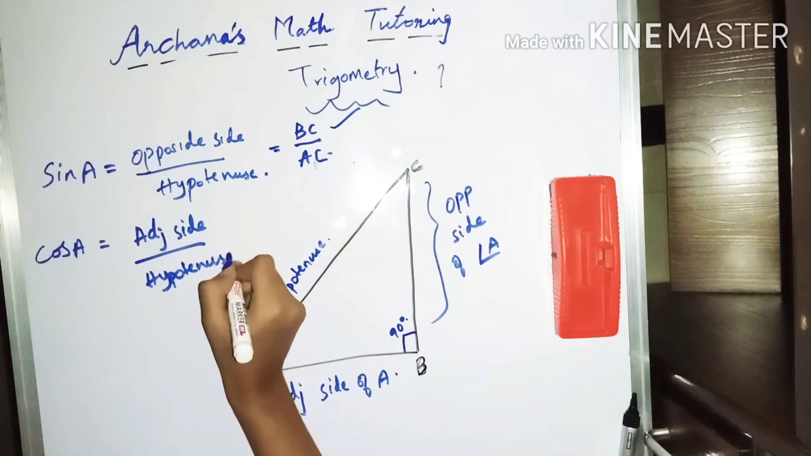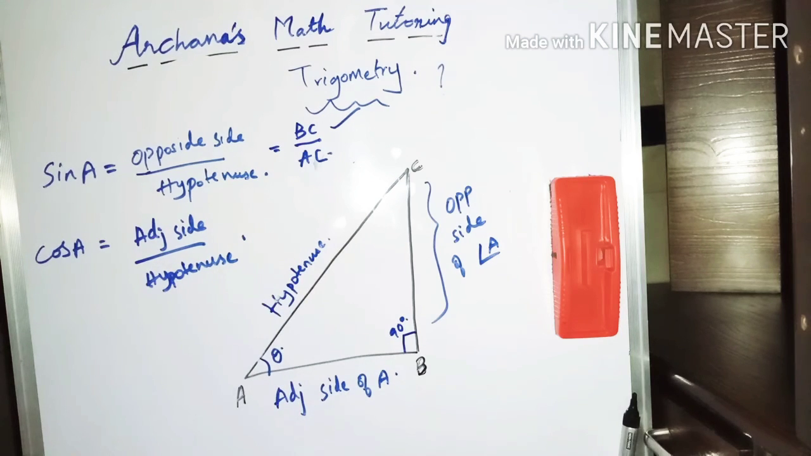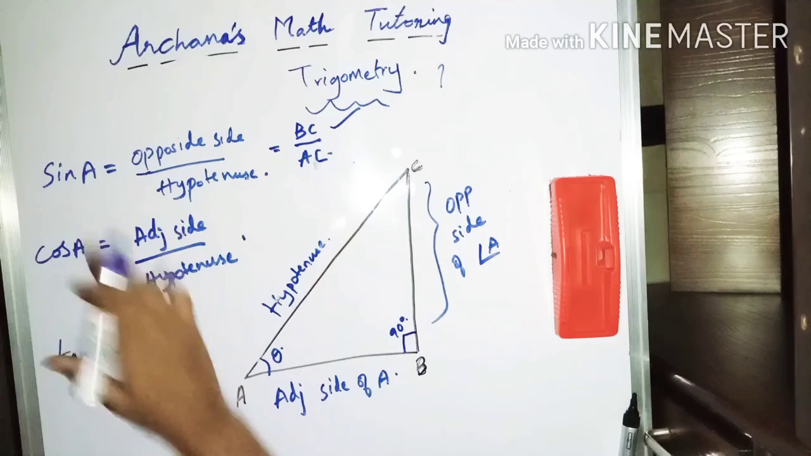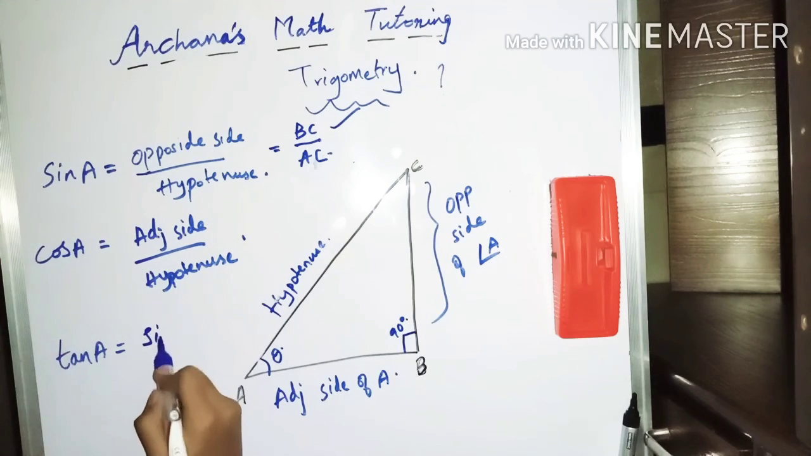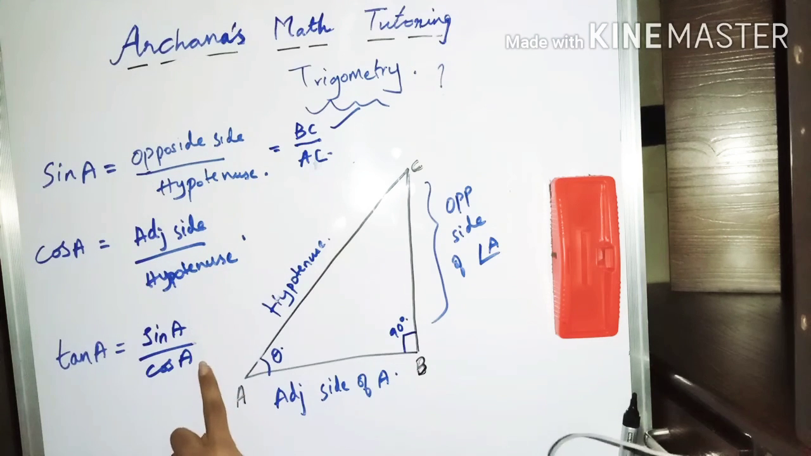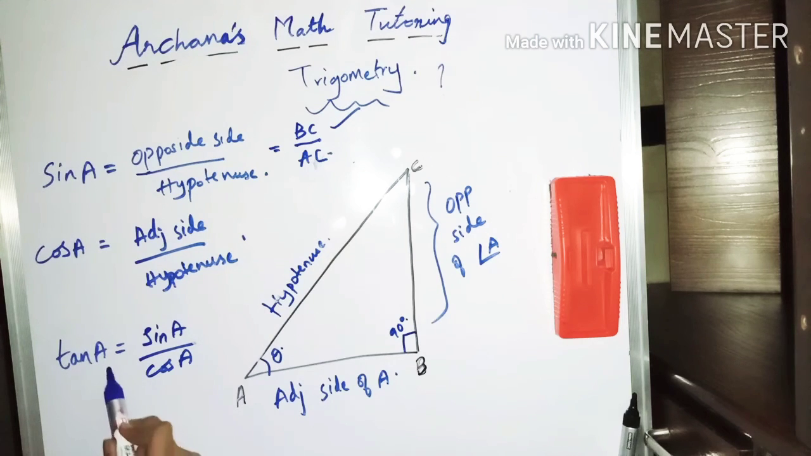Using sine and cos, you can find one more value, that is tan theta, or I can call it tan A, which is actually sine A by cos A. Tan A is nothing but sine A by cos A. Always remember that these two angles should be the same. You can't write sine A by cos B or something else. So to find tan A, we need sine A by cos A.